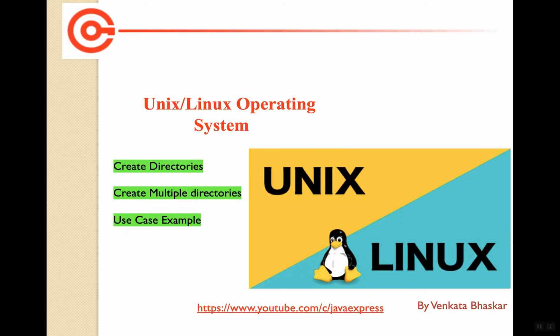This is Venkat Bhaskar. Today we are going to see how to create directories in the Unix system and how I can create multiple directories. In a Windows system, if you want to create a directory, you can right click and create a new folder. The GUI is very easy, but in Windows, if I want to create through the terminal, how can I create? If you want to create two or three folders, it's easy. But if my requirement is to create 100 directories at a time, in Windows it's very difficult.